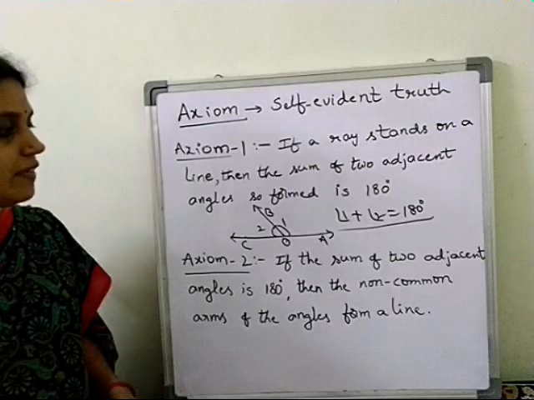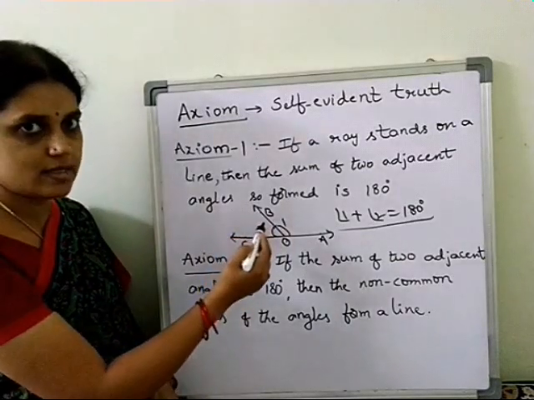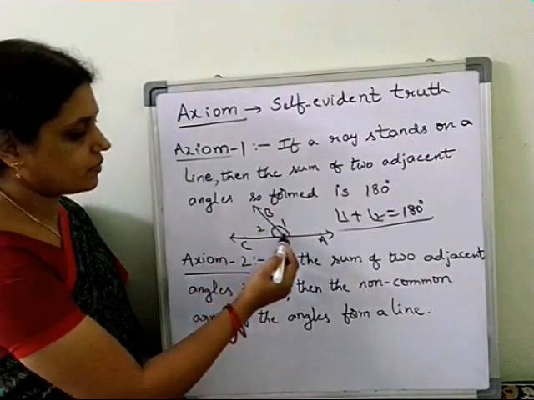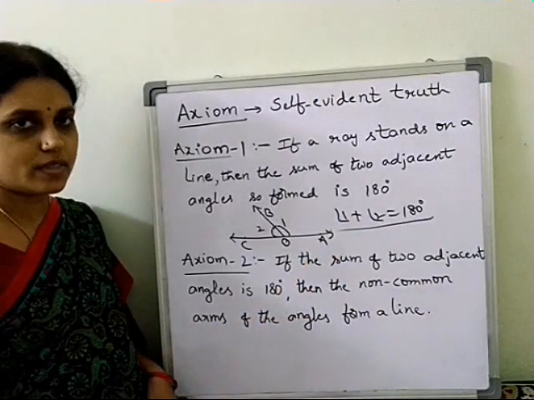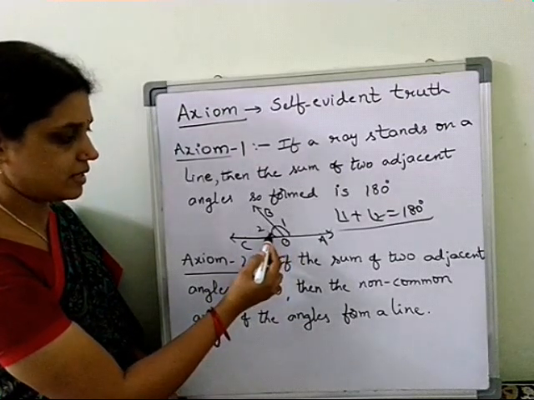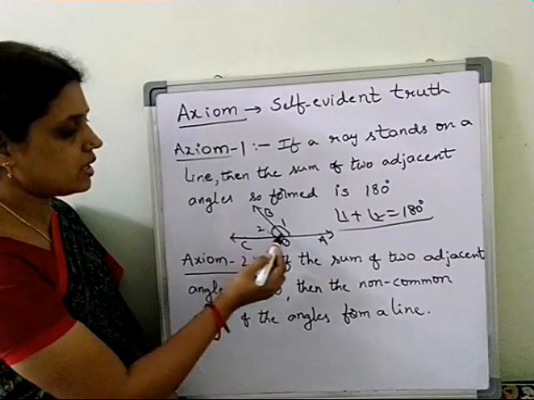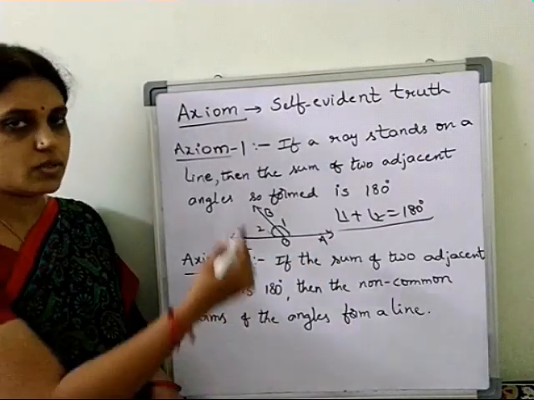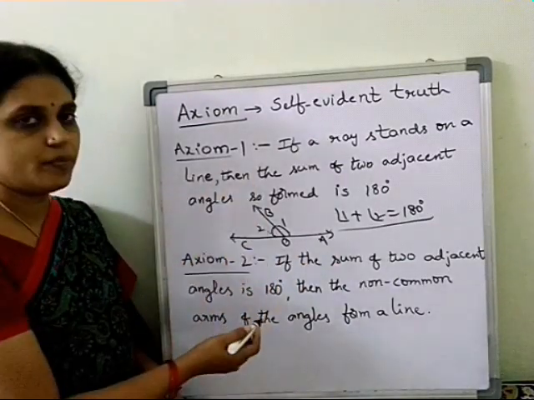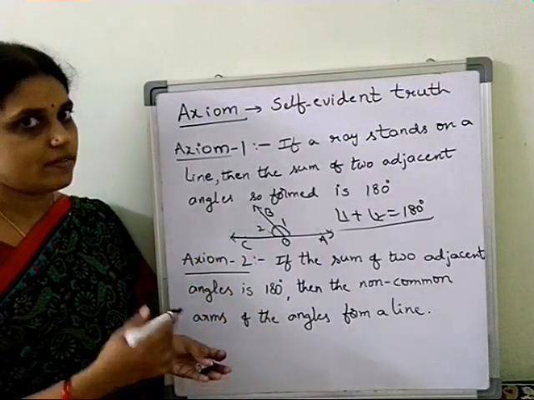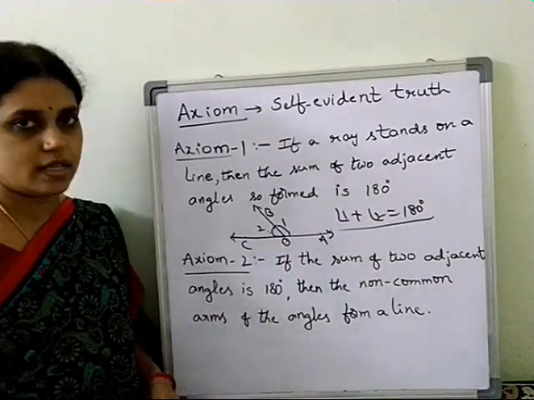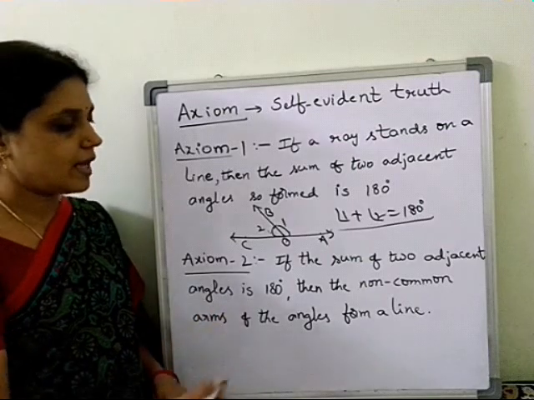Coming to the next axiom, if the sum of two adjacent angles is 180 degrees, then the non-common arms of the angles form a line. The same figure we can use. If the sum of the two adjacent angles is 180 degrees, then the non-common arms, here OC and OA are the non-common arms for these two adjacent angles. So here they form a line, isn't it? Actually these two are reverse to each other. So axiom 2 is, if the sum of two adjacent angles is 180 degrees, then the non-common arms of the angles form a line.